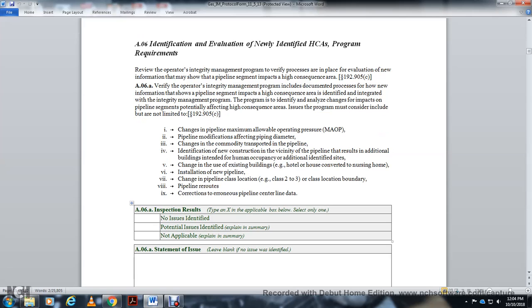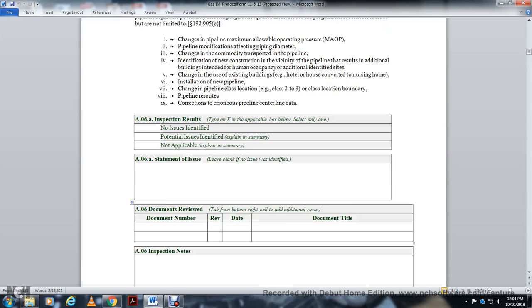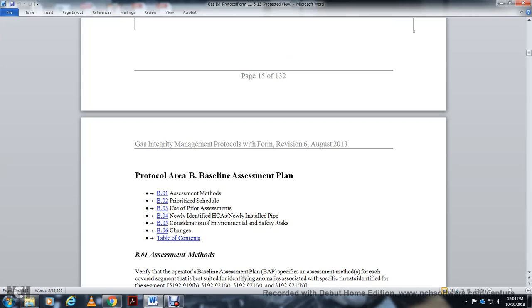Inspection result: at the appropriate box, select only one: no issue identified, potential issues identified, or not applicable. Statement of issue. Documents reviewed: document number, revision date, and document title. Inspection notes. Protocol B, baseline assessment plan.